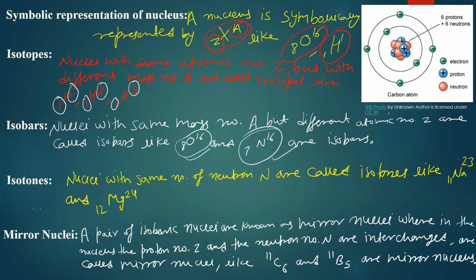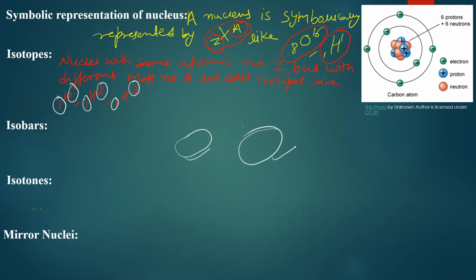Isotones are those nuclei in which the number of neutrons remains the same, while the number of protons gets changed. That is, the mass number also gets changed. So examples of isotones are 11Na23, the sodium nucleus, and the magnesium nucleus. So you can find that these are isotones. That is, the number of neutrons remains the same.